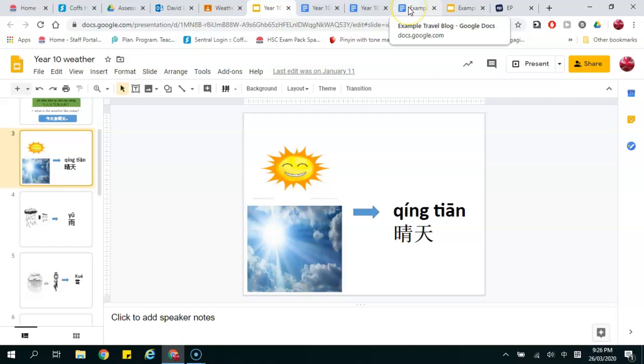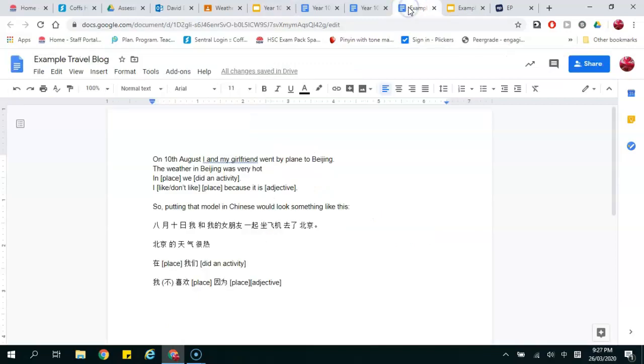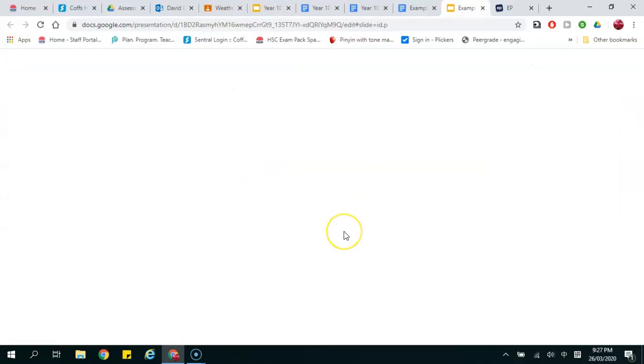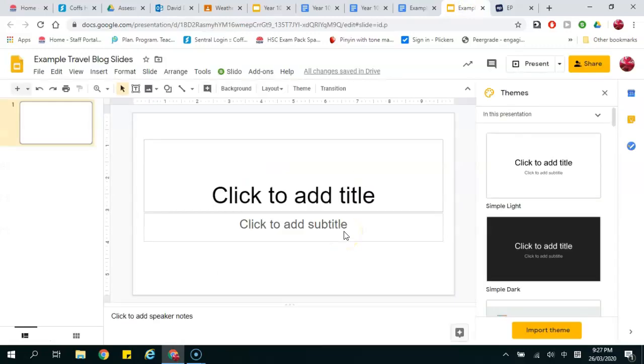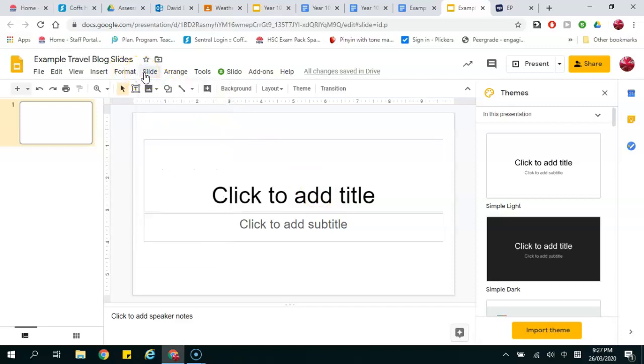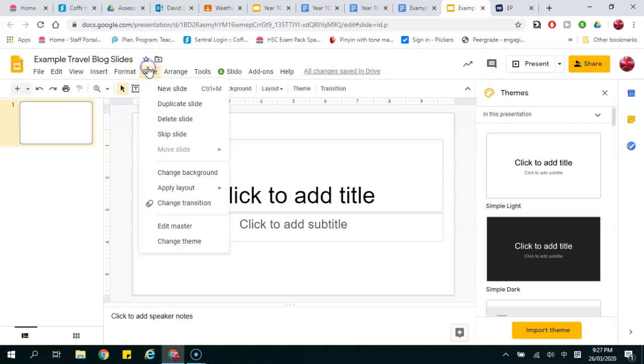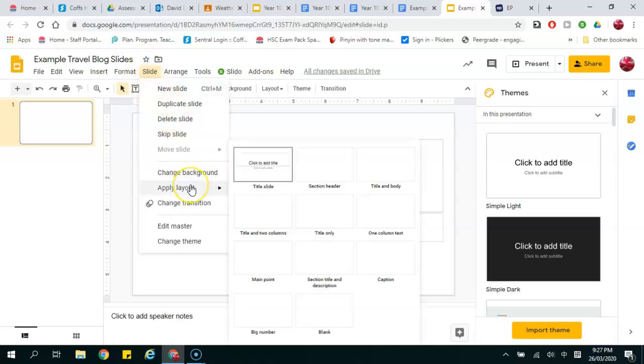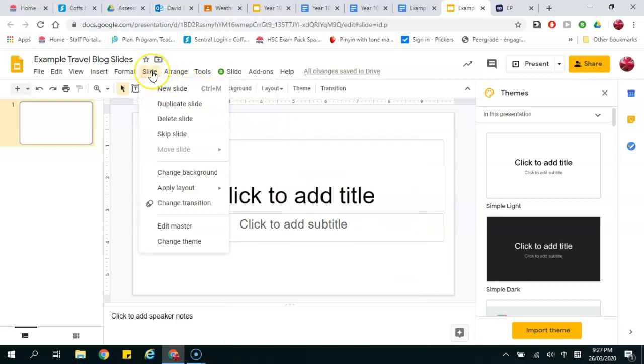One last thing I'd say very quickly, how do I make it look like a travel blog? How do I make it look pretty? You could just use Google Slides, because you can use different formats. So you can apply a layout to the slides. Yeah. So where you've got section, title, description, main point, title, body. So have a play with different formats, and you can make it look really nice.